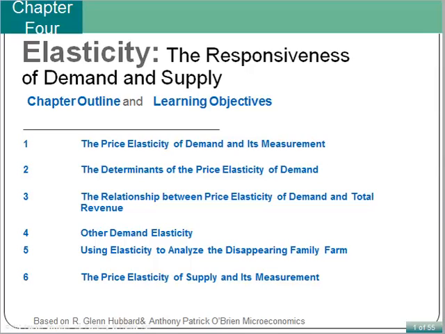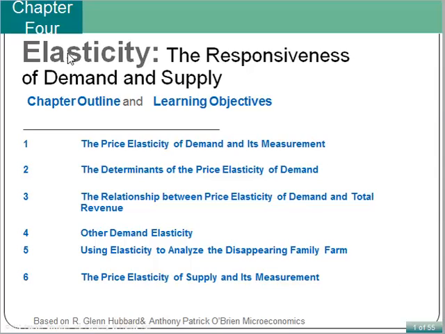Whether you are managing a service station, a bookstore, or a coffee shop, you need to know how an increase or decrease in the price of your products will affect the quantity consumers are willing to buy. In the last chapter, we saw that cutting the price of a good increases the quantity demanded, and raising the price reduces the quantity demanded. But the critical question is how much?